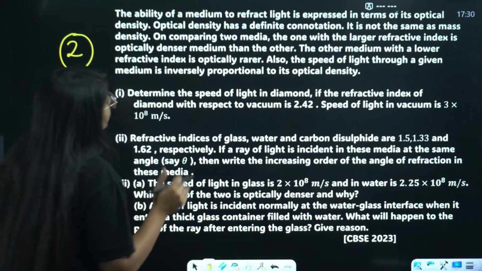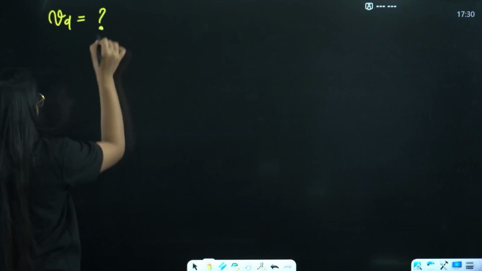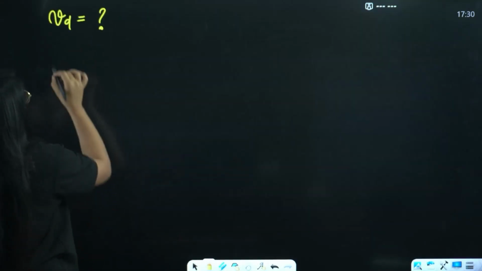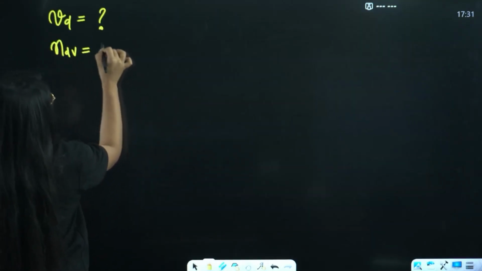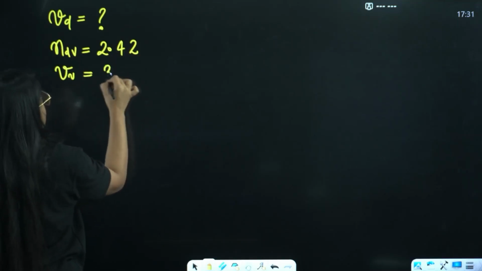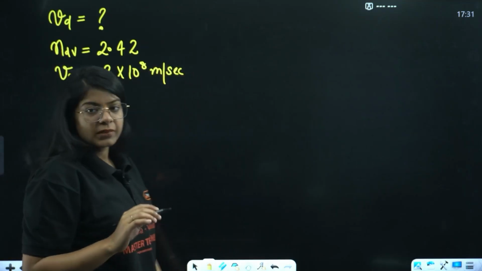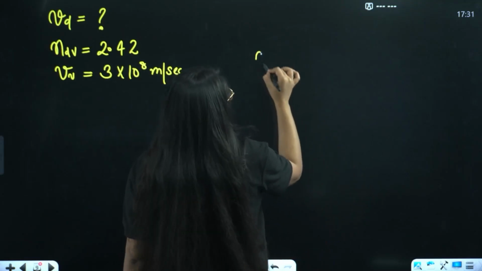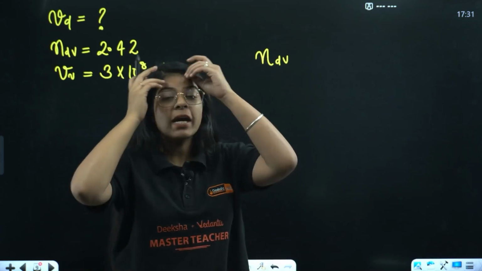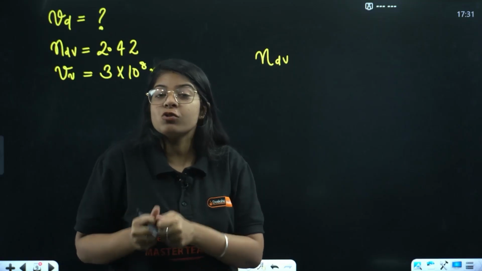We need to determine the speed of light in diamond. What is given to us? If the refractive index of diamond with respect to vacuum is 2.42, and velocity of light in vacuum is given as 3 into 10 raised to power 8 meters per second, right? You can definitely find this. I have told you so many times how to solve these questions. In this we won't focus majorly on calculation, we'll focus majorly on how to solve the CBQs.